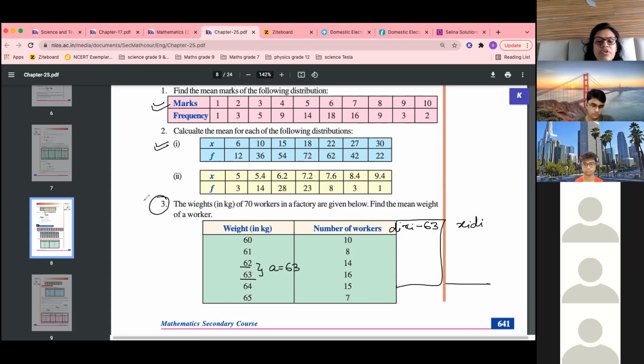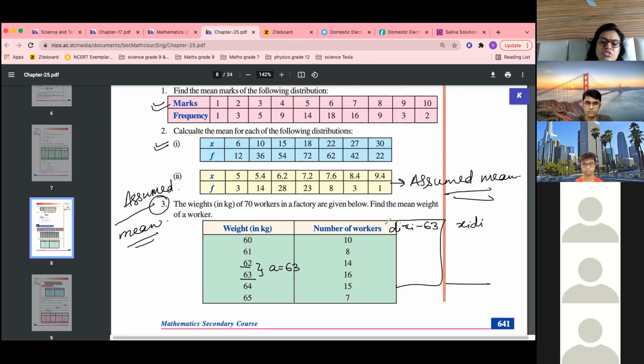Okay, and the third one, use the assumed mean method so that you can practice it on your own and see whether you are able to do it or not. Here also you can use assumed mean because it is in decimals. For your practice, I'm giving you assumed mean method so that when you do it, only then will you understand what problem comes up.